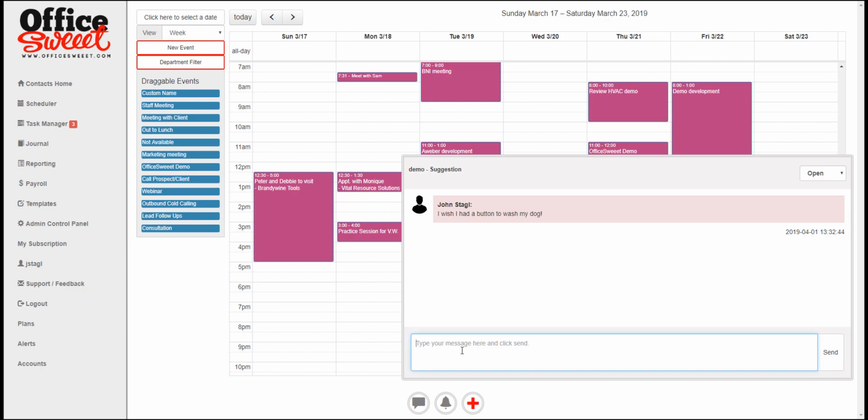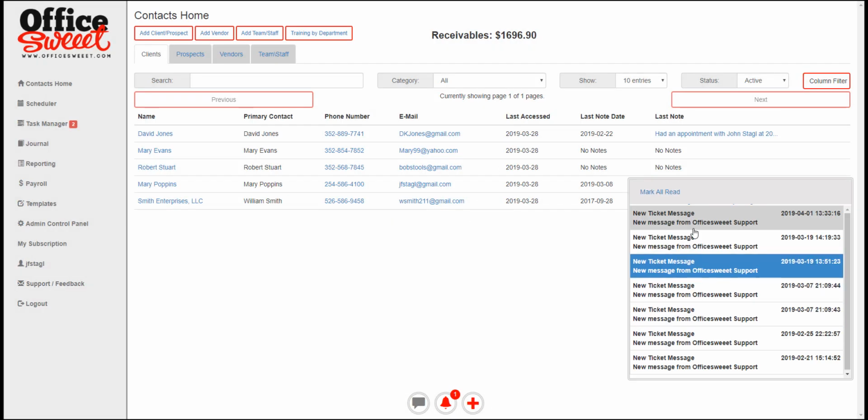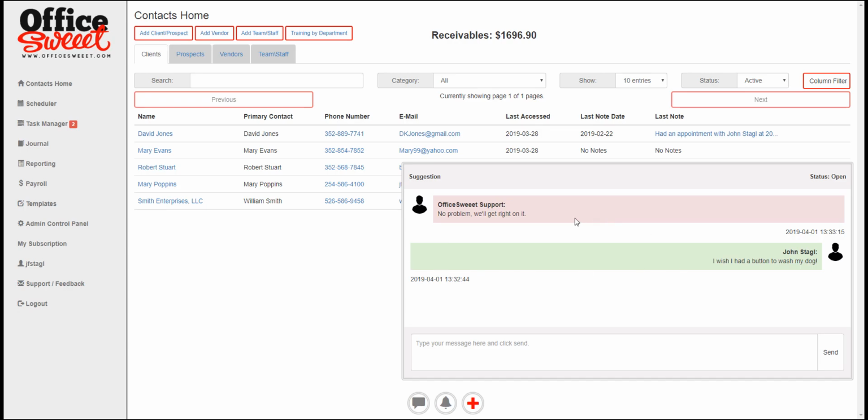I wish I had a button to wash my dog. No problem. And when you look back at your system, looky here, we have an instant message back. No problem. We'll get right on it. How about that for service?